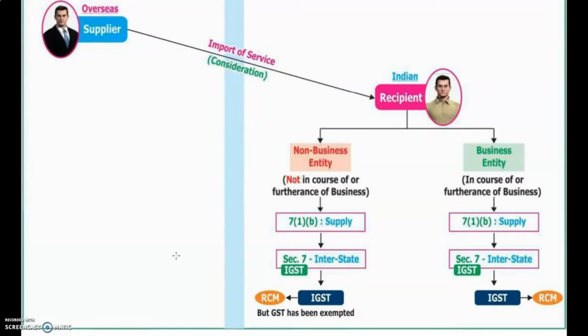See, this is explained in the example. Supplier, consideration, recipient is Indian.